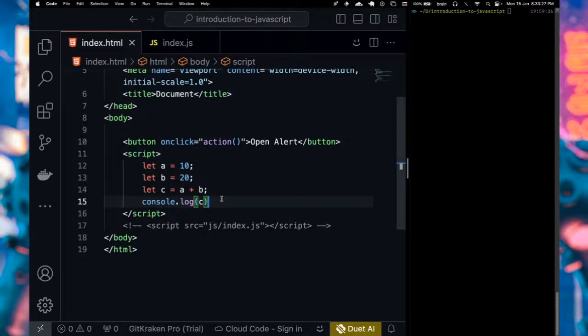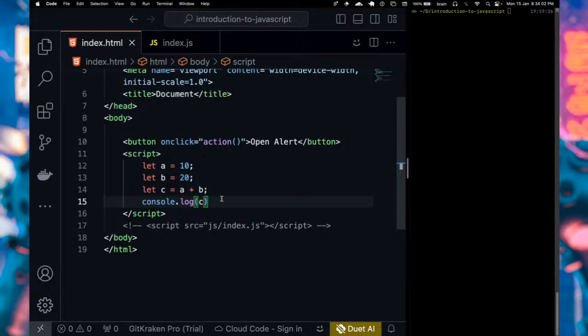Someone is asking, must you always add the log c? This is an example. Christy is asking about the HTML tag. You're going to get to the point where you render the values, such as the value of c in this example, or whatever value you have in your JavaScript code, on the DOM, the document object model.